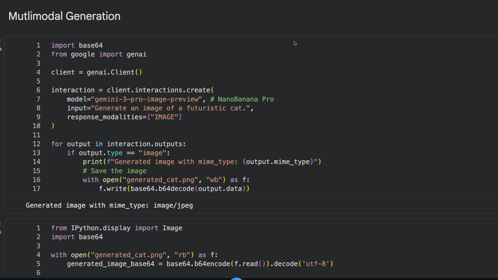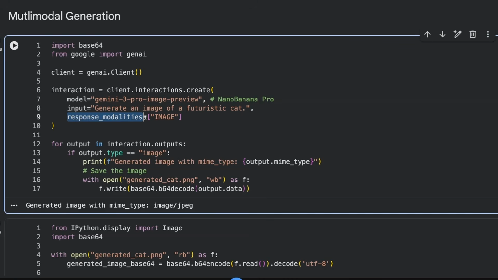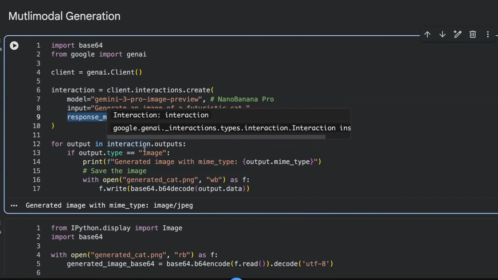Now, if we want to generate multimodal stuff out, whether that's images or audio or video, the only key thing is obviously we change the model name, but we still just pass in our prompt, just like before, but we pass in the response modalities out here. And this is one of the key things about the Interactions API, that you can define what the outputs will be. You'll see this when we look at the structured outputs as well. But here we're basically defining the response modality out as image. It will then return that back in the interaction outputs.